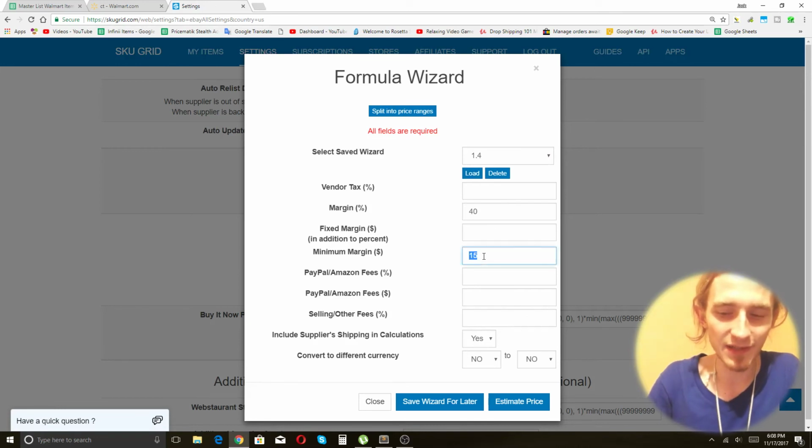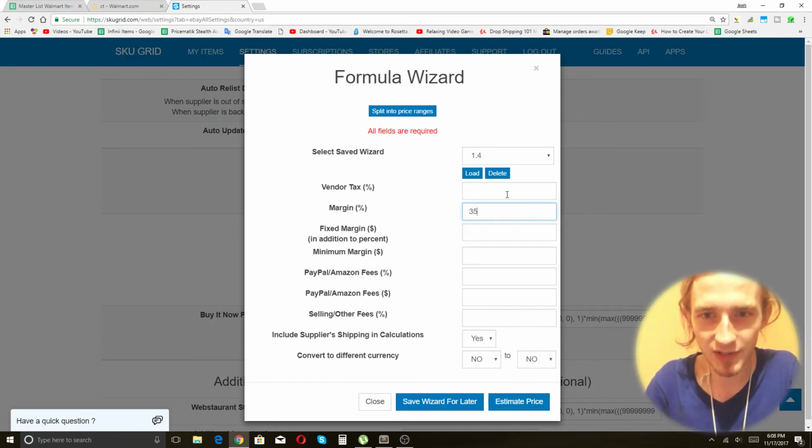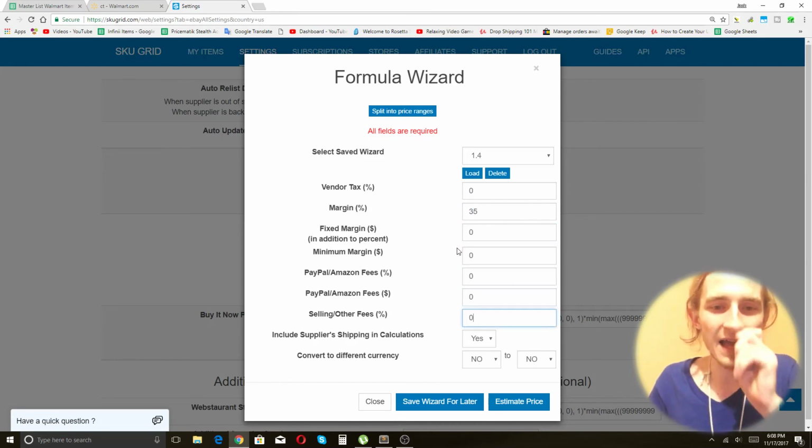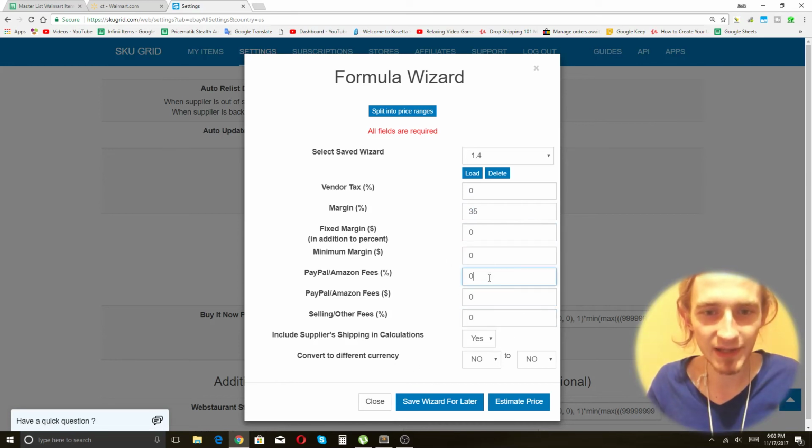I used to use a $15 minimum margin. So we're not using anything except a 3.5 margin. Okay? And we're going to set everything here to 0. Obviously, you do have other fees. There are PayPal fees. There are all of those kind of things. But I like keeping the math kind of simple with my repricer.